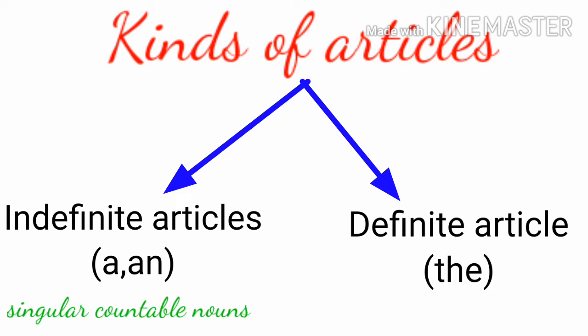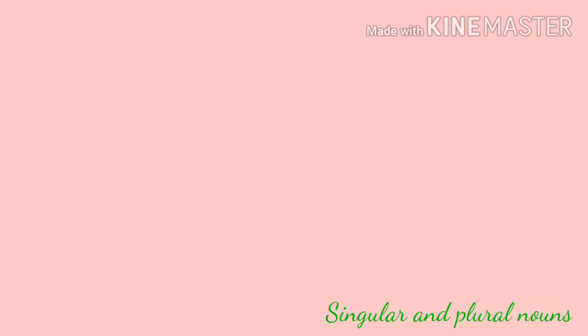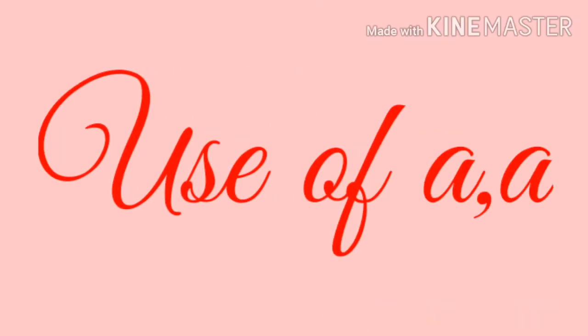And the definite article, that is the. It is called so because it points to a particular person, thing or place. It can be used with both singular and plural nouns and even with uncountable nouns. Children, we will study these two topics in detail.